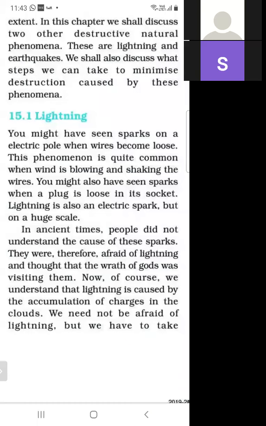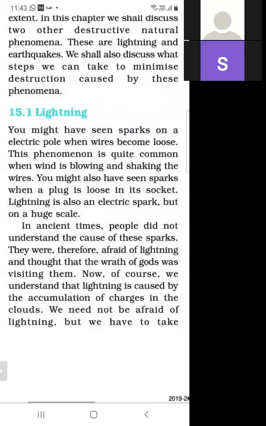Now people have become smart, so they know the reason for lightning. And why is lightning produced? Lightning is caused due to the accumulation of charge in the clouds. And how are clouds formed?